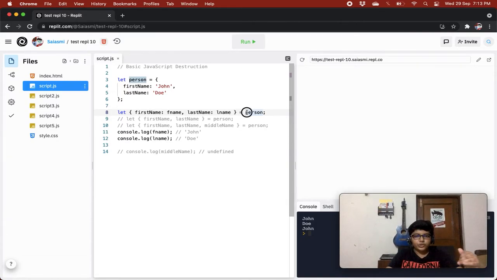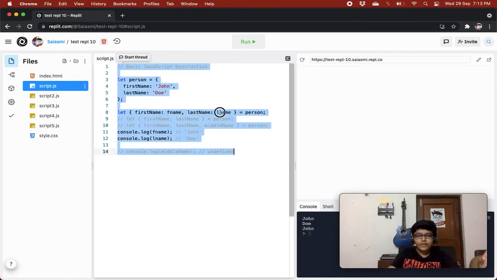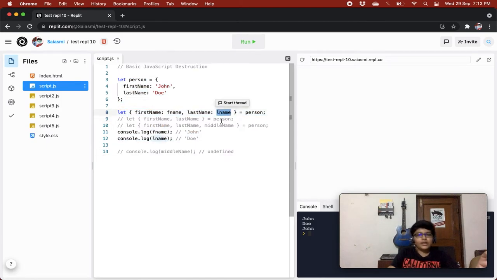Now we have a person object, and it is saying over here that firstName: fName means whenever we try to access fName, get the value of person.firstName. Whenever we are trying to get the value of lName, get the value of person.lastName.